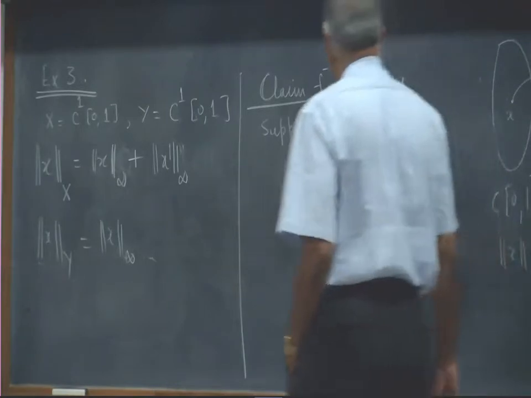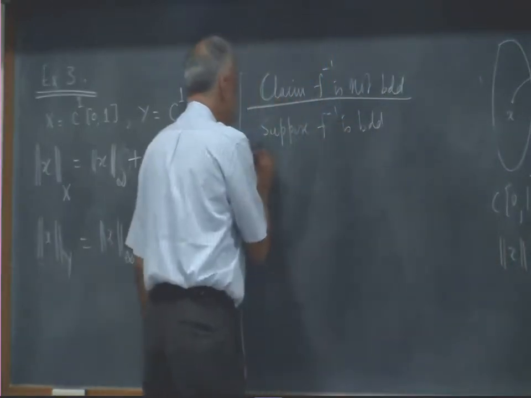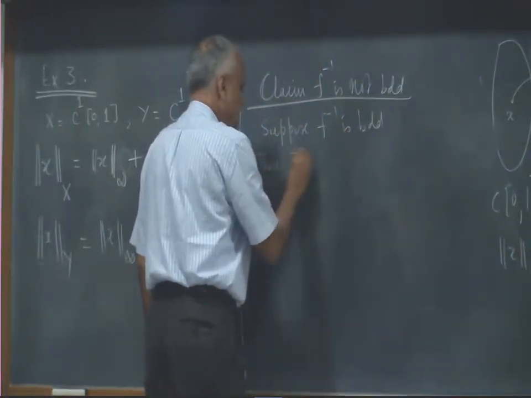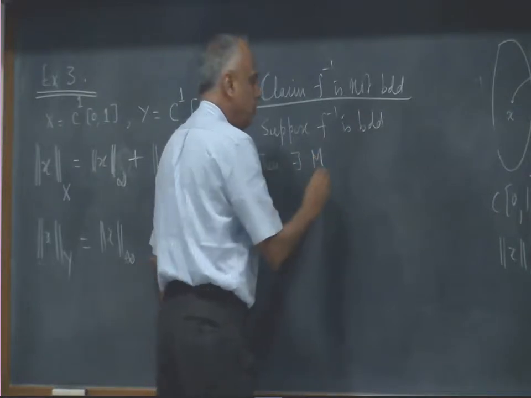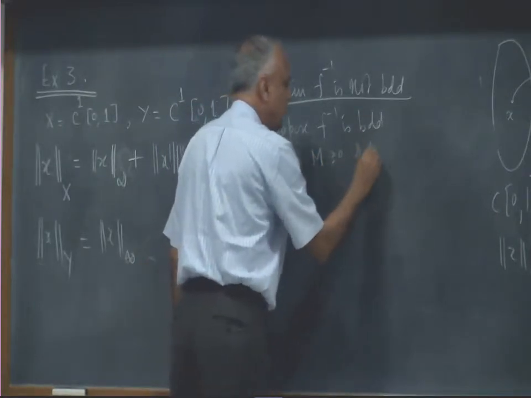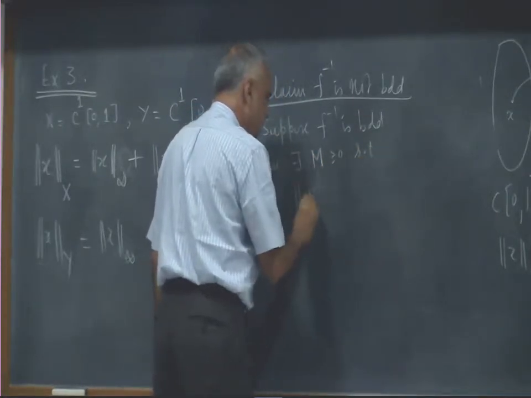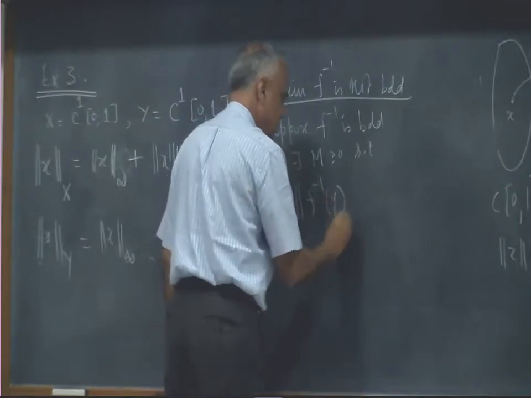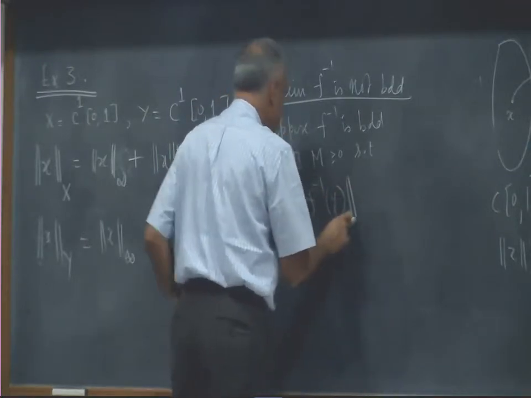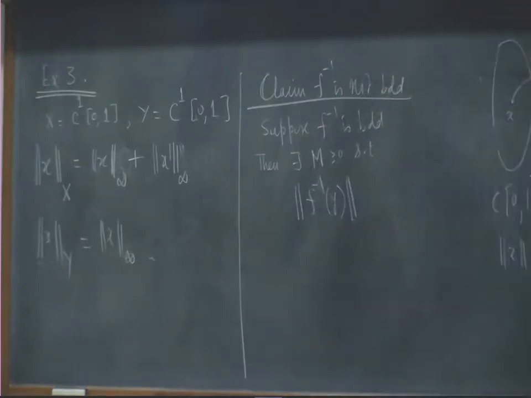Suppose f inverse is bounded, then there exists a constant m greater than or equal to 0 such that the changed length, where is the changed length? F inverse of y will be in the x space.